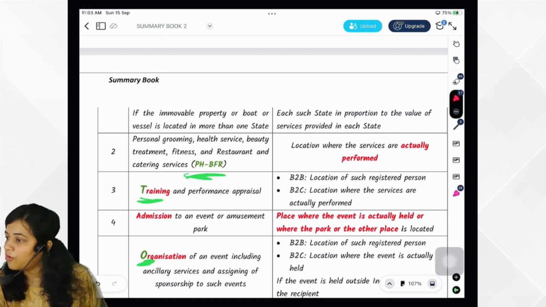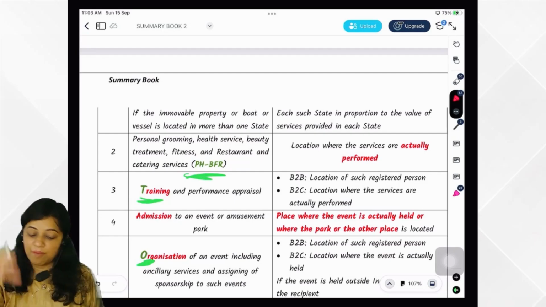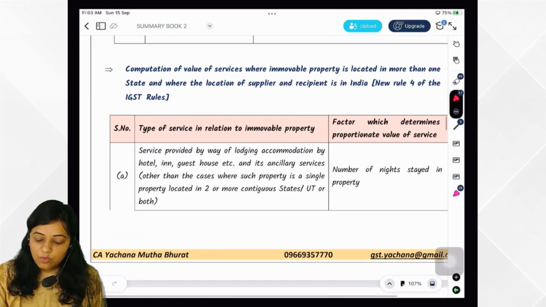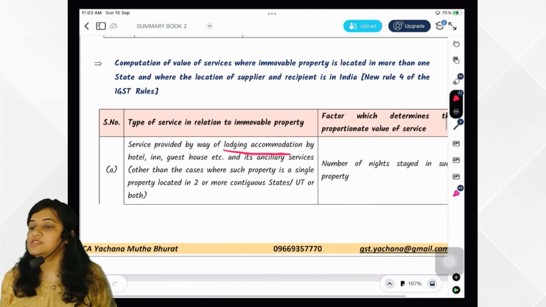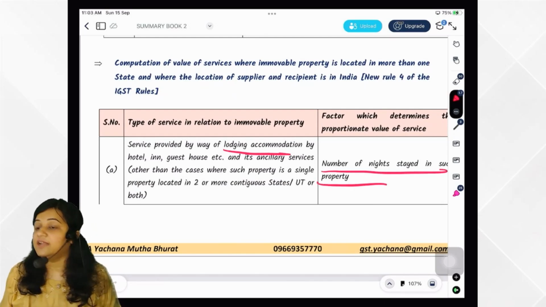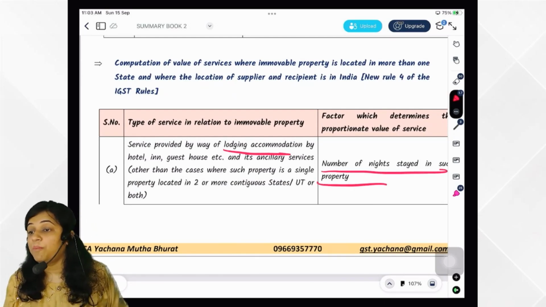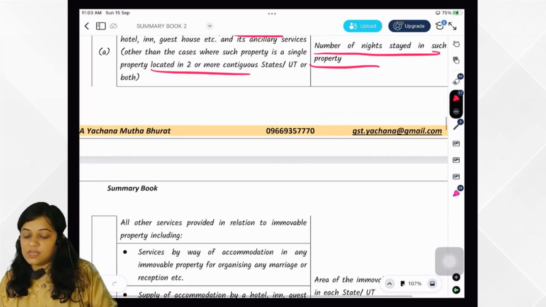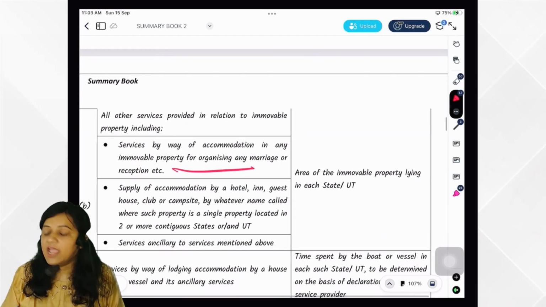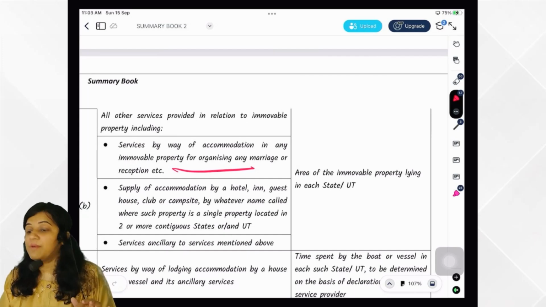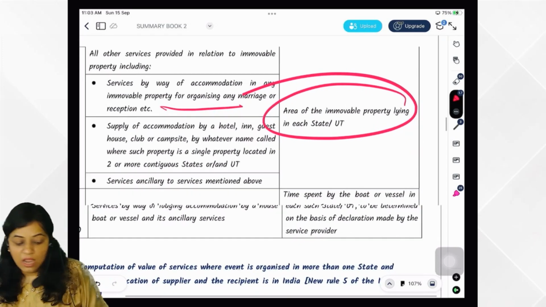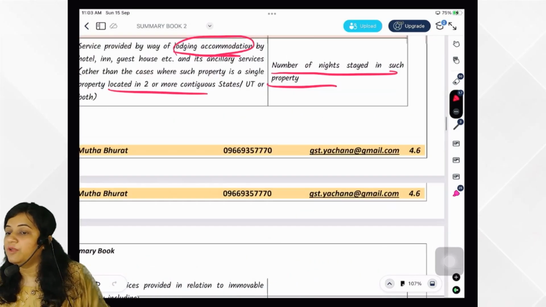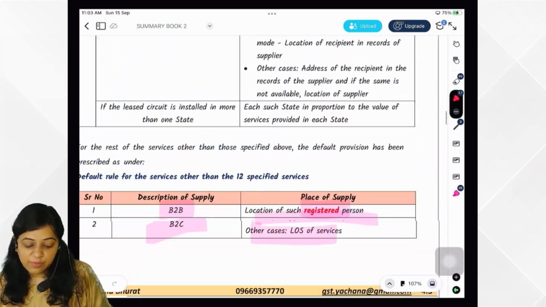Okay, we'll go to rule 4. So what did rule 4 say? You remember or not remember? Rule 4, they said that if it is lodging accommodation services, then the number of nights stayed in such property. If it is lodging accommodation other than 2 or more contiguous estates, or if it is 2 or more contiguous estates or any other service in relation to immovable property, the area of the immovable property. However, if it is regarding a boat or vessel, the time spent in such boat or vessel would be the place of supply. Okay, so it was 12.3 along with the rule.